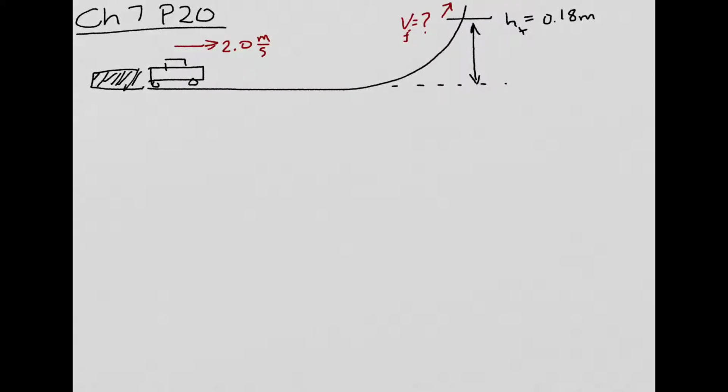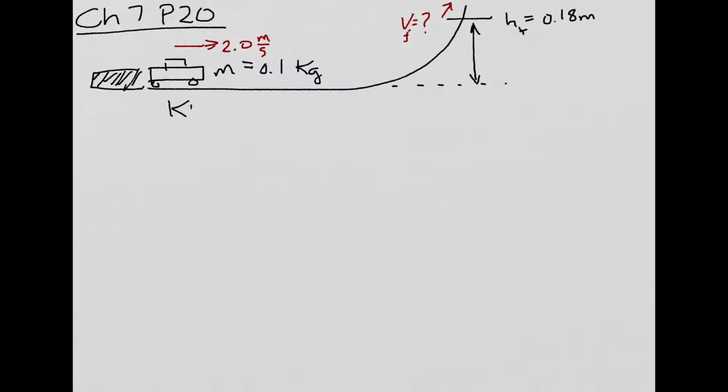This is problem 20 in chapter 7, where a toy car is whacked by a spring gun and is given an initial velocity of 2 meters per second. It rolls along the track and goes up to a height of 0.18 meters. And it's still going, it's not stopped, and so the question is, what is the final velocity of the car? The car has a mass of 0.1 kilograms.